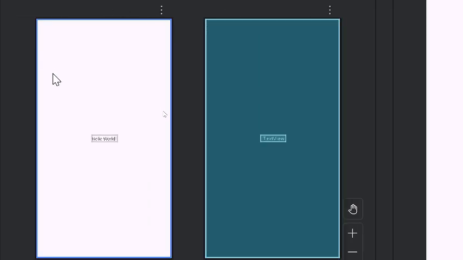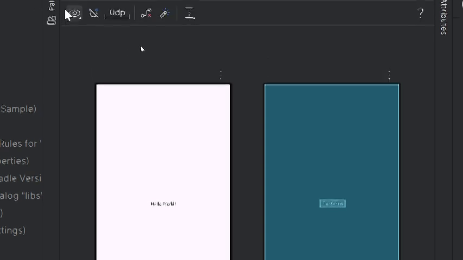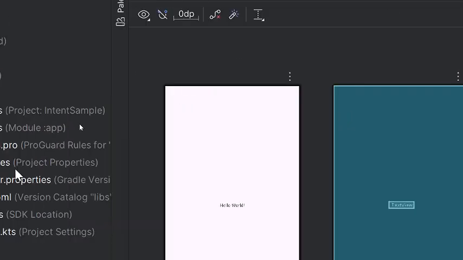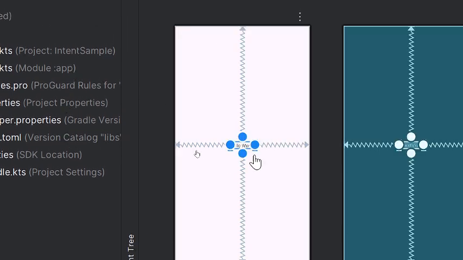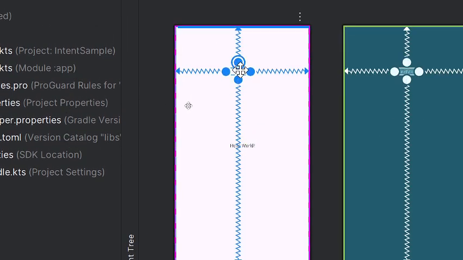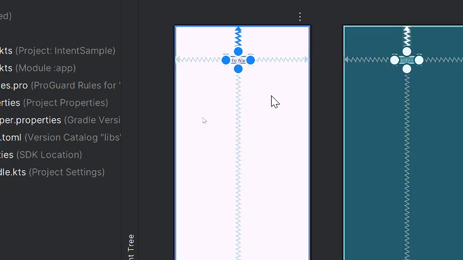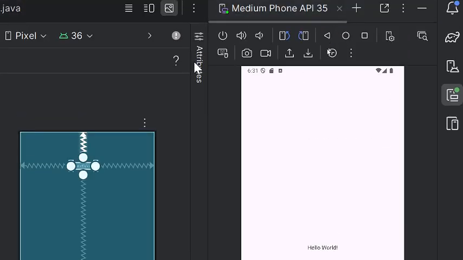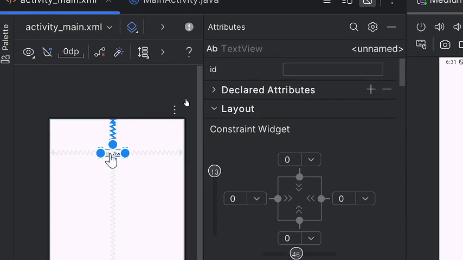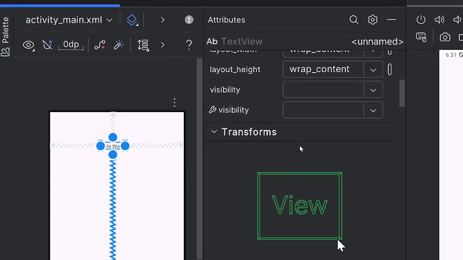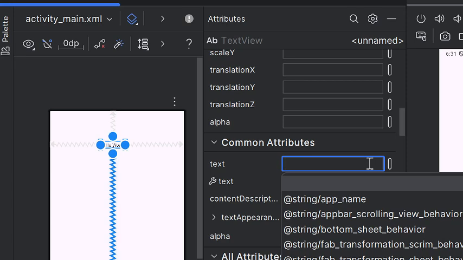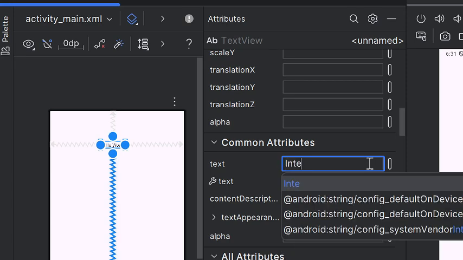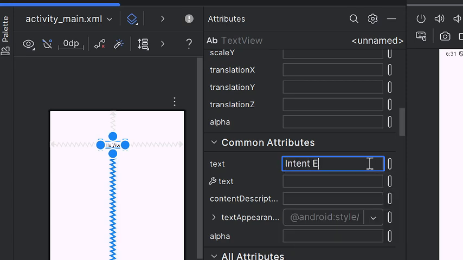So, ang next natin gagawin is mag-design tayo ng user interface. So, here, in the design view, you just click this one. And then you drag it. And let us change the name. Let's say, instead of hello world, let us change this to intent example.